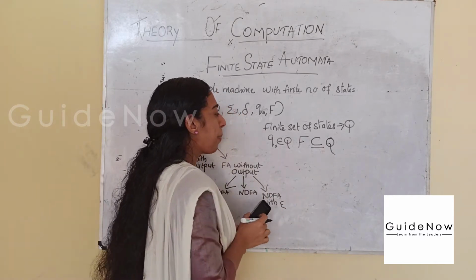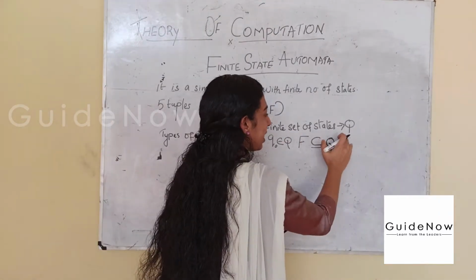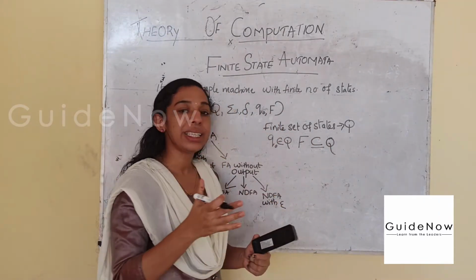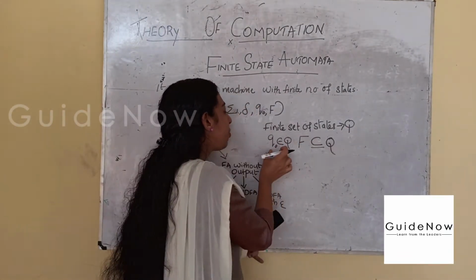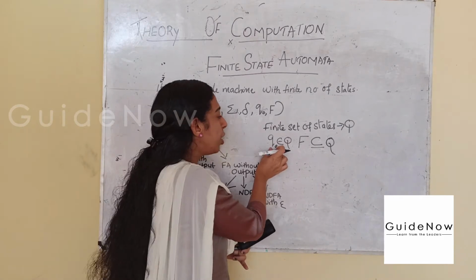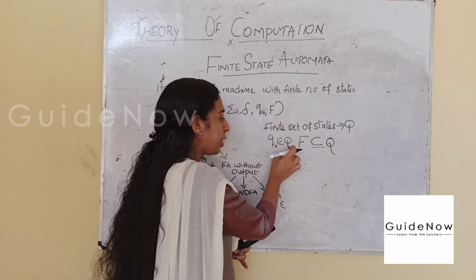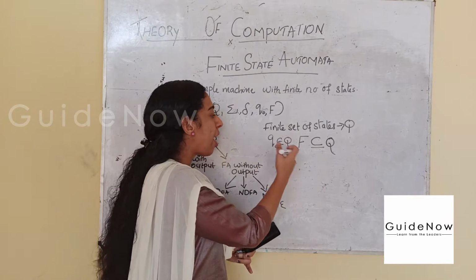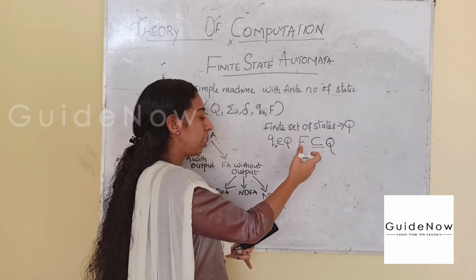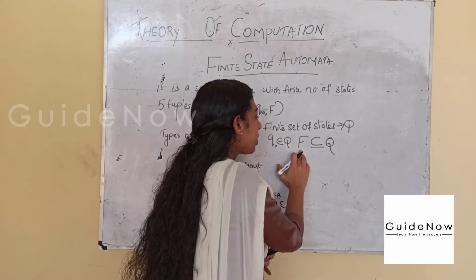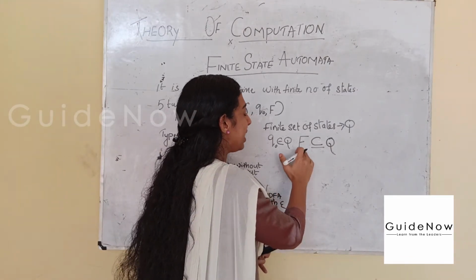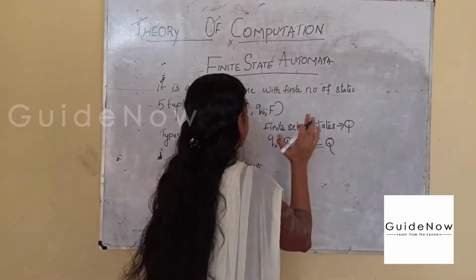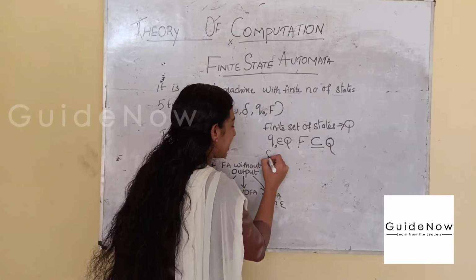Okay, so capital Q is the finite set of states, that is, capital Q is a collection of states. Q0 is actually a member of it. Q0 belongs to capital Q and it is the start state of the machine. Then capital F is the set of final states and we can say it is a subset of or equal to capital Q. And what is delta?